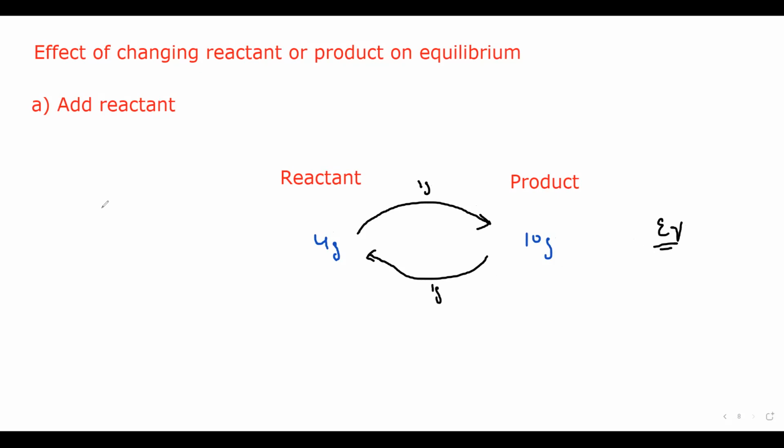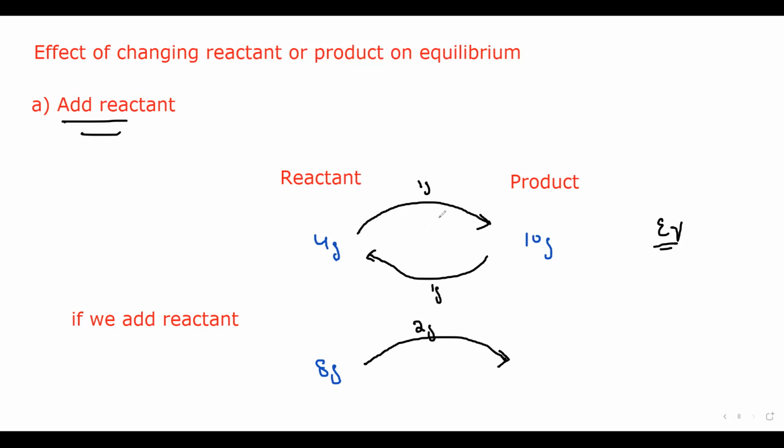Now if we add reactant, if we increase the amount of reactant, like I make it double. The reactant was 4, but I made it 8 grams. So if 4 gram is forming 1 gram of a product, then 8 gram, the double amount, will form double amount of product. So 8 gram will form 2 grams of product.